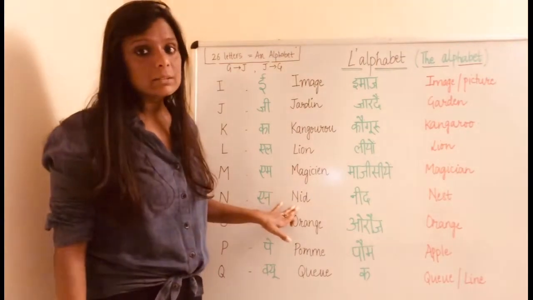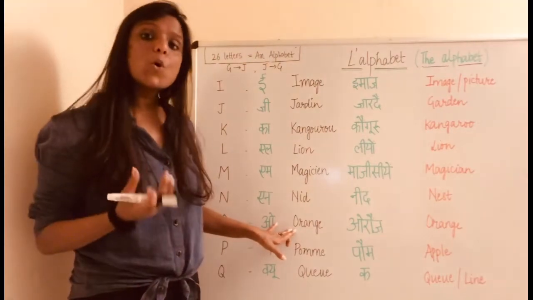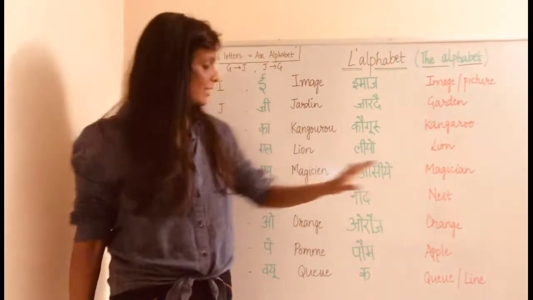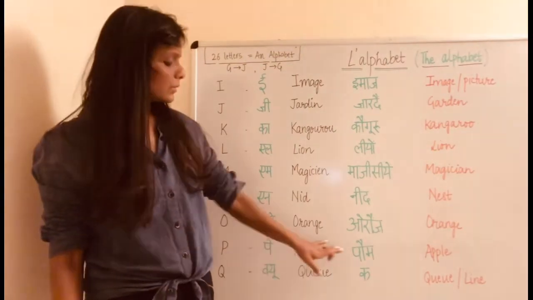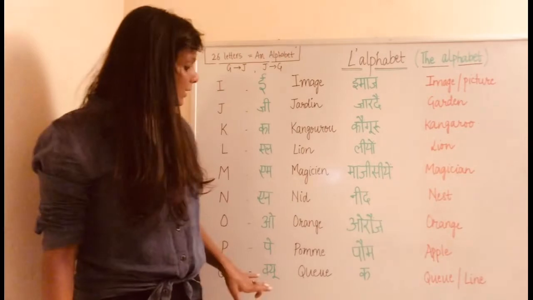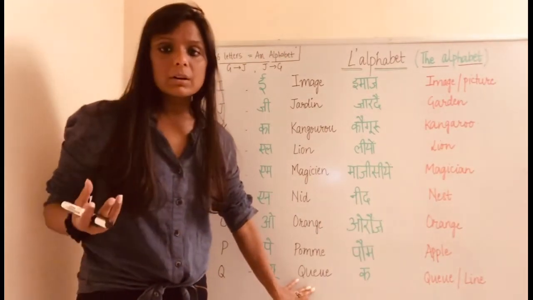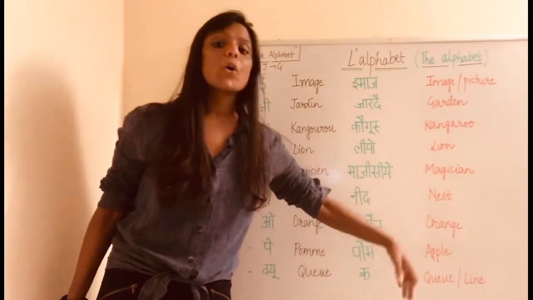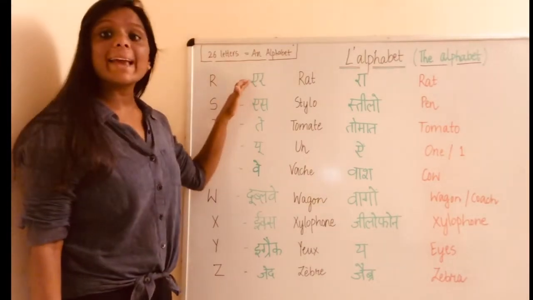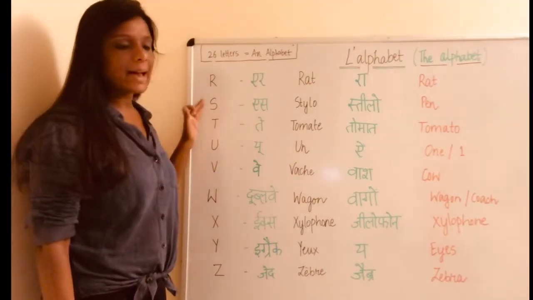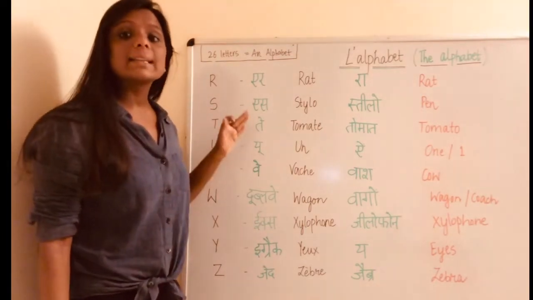N for need, a nest. Then we have orange. Orange, which means an orange. Then we have with P, it's pomme, which means an apple. Then with Q we have K, which means a Q or a line. So next is R, we pronounce it as air. S as S, same in English. T is pronounced as te.